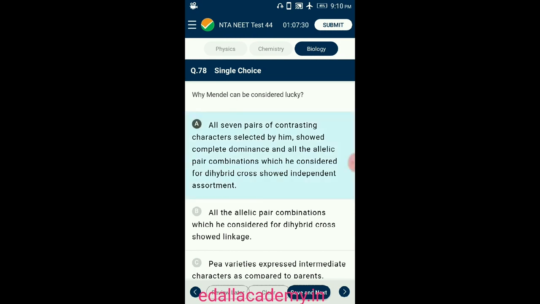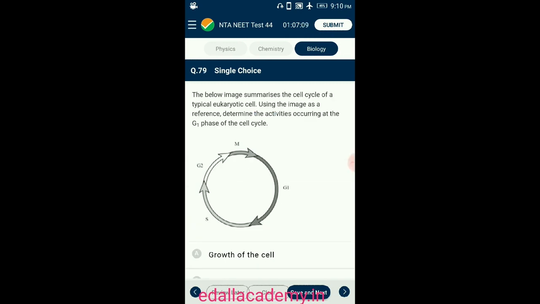All 7 pairs selected by him showed complete dominance and all allelic pair combinations which he considered for dihybrid crosses showed independent assortment. So the correct option is A. Question number 79. The below image shows the cell cycle of a typical eukaryotic cell. Using the image as reference, determine the activities occurring at G1 phase of the cell cycle.